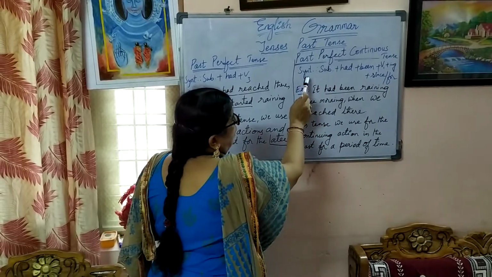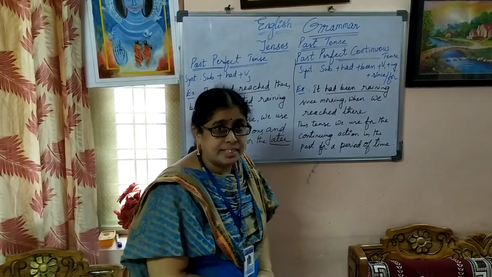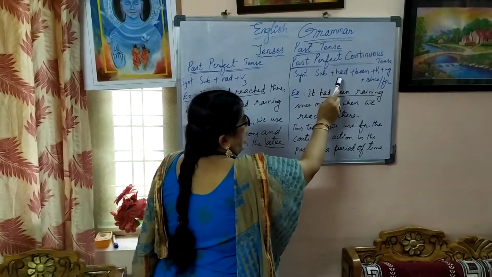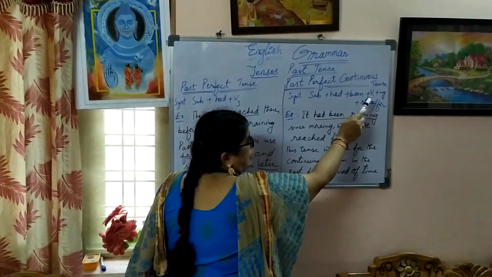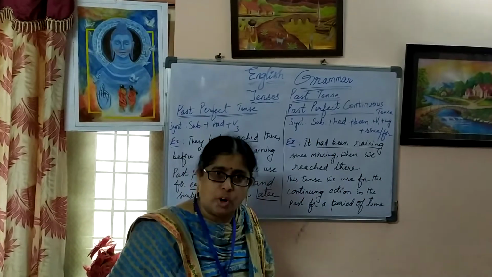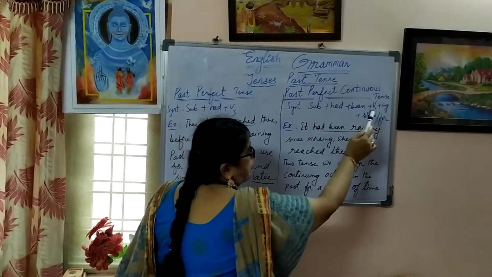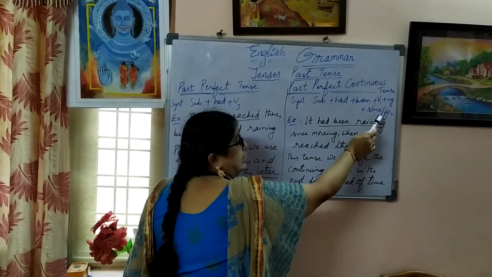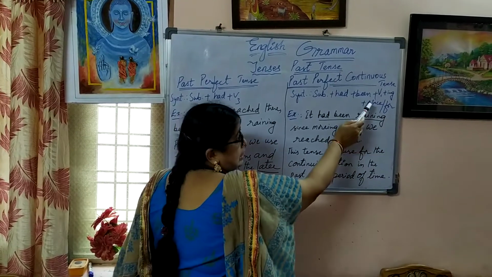The structure of this tense is subject plus had plus been plus V1 plus ing form, which we call as present participle V4. V1 plus ing form plus since or for. This is a must. This is compulsory.